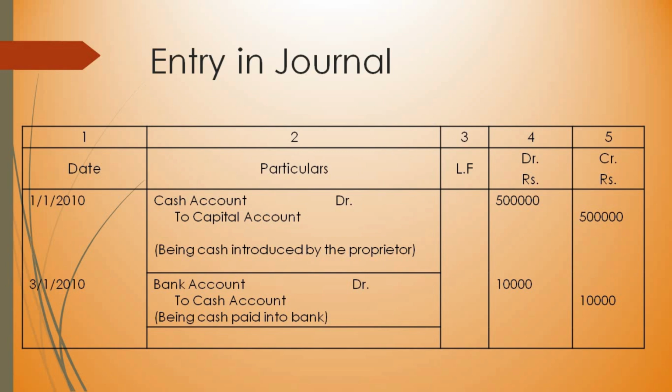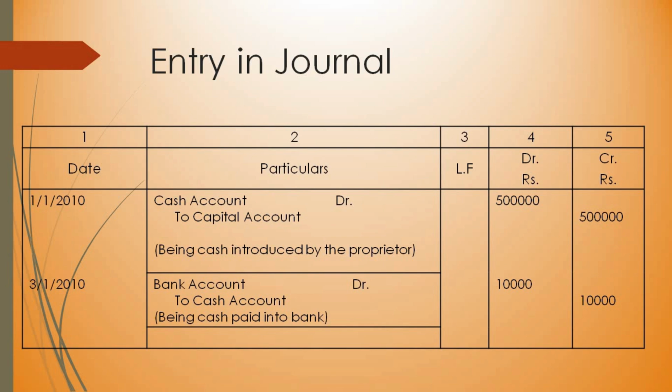And to explain this entry, we write within brackets, starting with the word being, and this is called narration. So this is how it will be entered in the book of journal. To end the transaction, a line will be drawn only for the particulars column, not for the entire table.